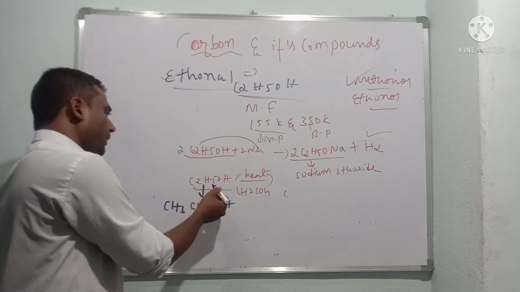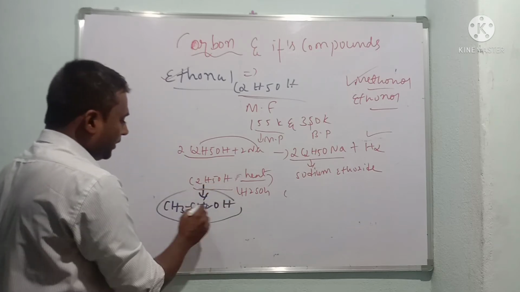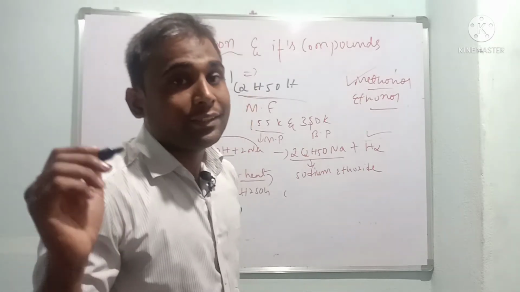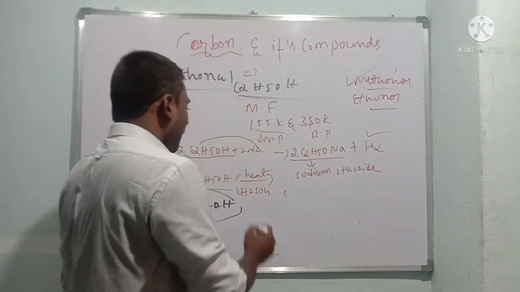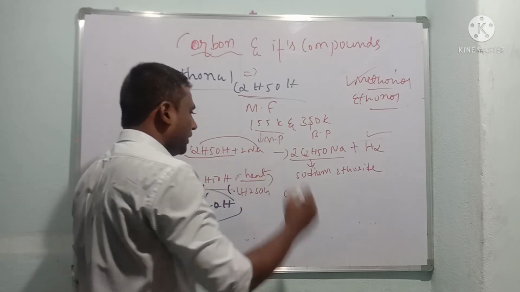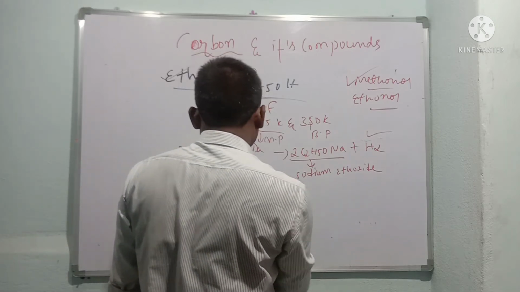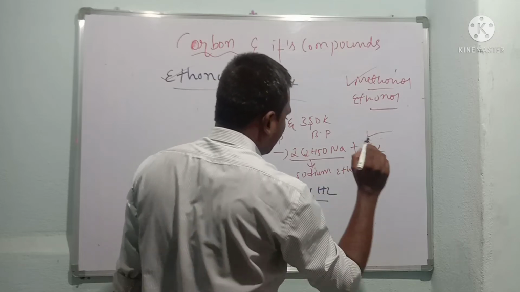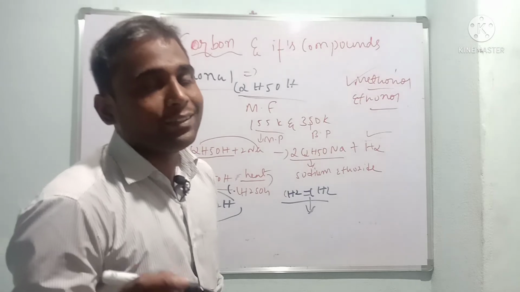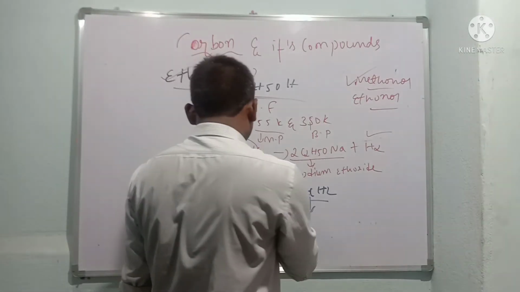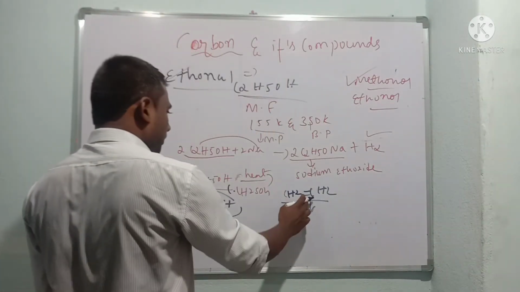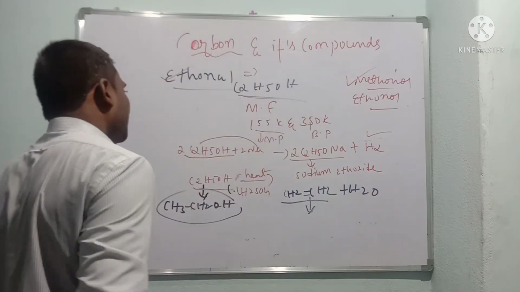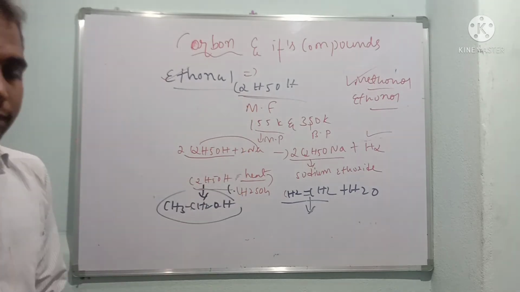It means C2H5OH I have written in this form. Now there is a single bond, which indicates the presence of a saturated compound. In the presence of concentrated sulfuric acid, it forms CH2=CH2. This is a double bond, and double bond means unsaturated hydrocarbons. So we got CH2=CH2 plus water. So this is all about ethanol. Please note them, children.